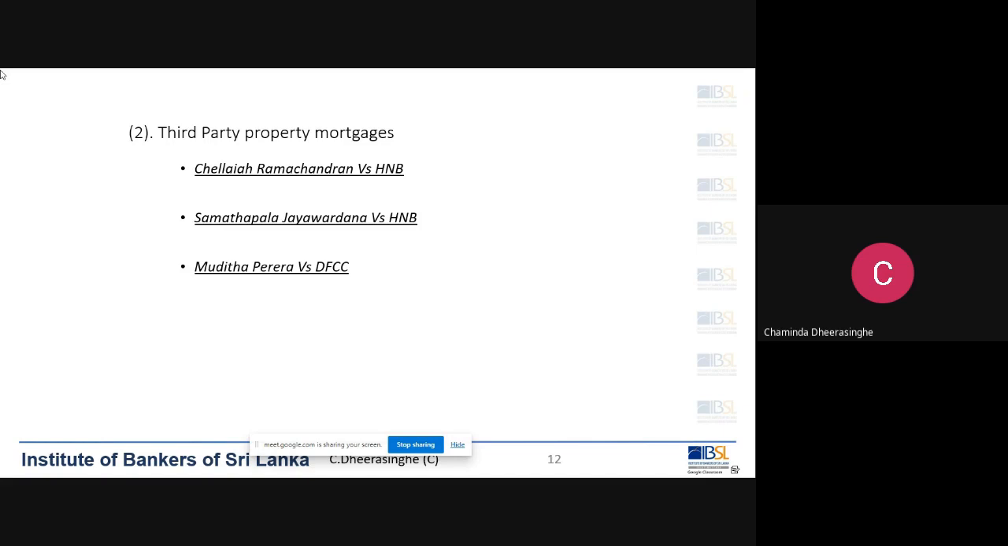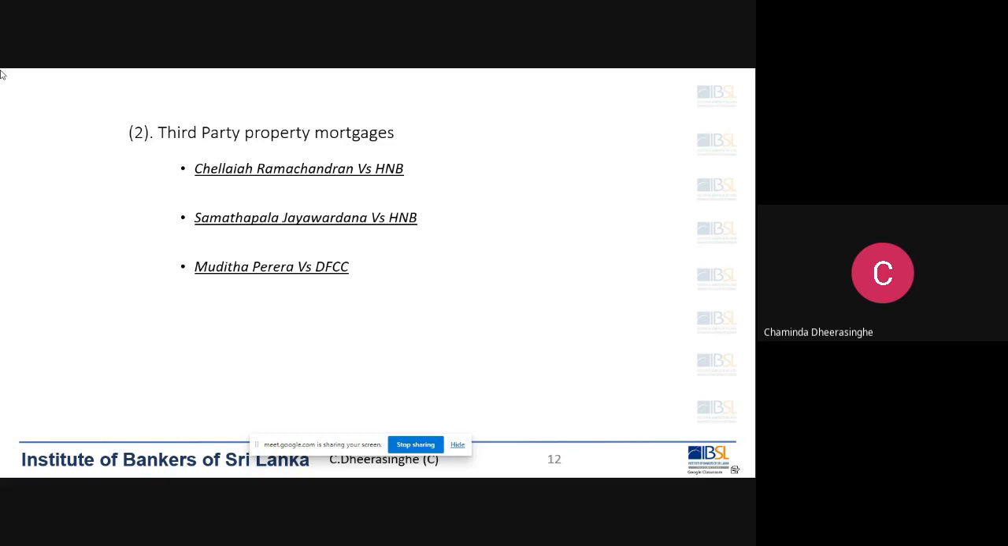So what are the limitations we have now? 1, the loan amount has to be 5 million. Number 2, it has to be a first party mortgage, not a third party mortgage. If it is so, then we can go parate. Those are the limitations there.